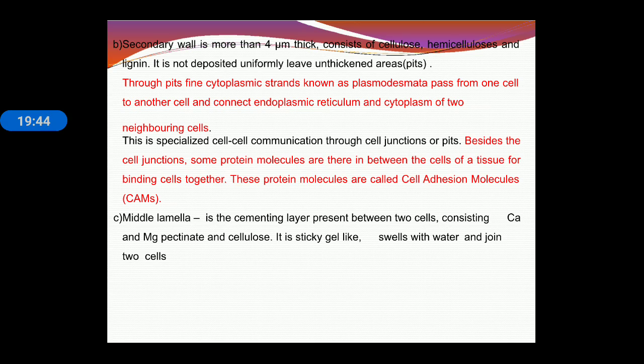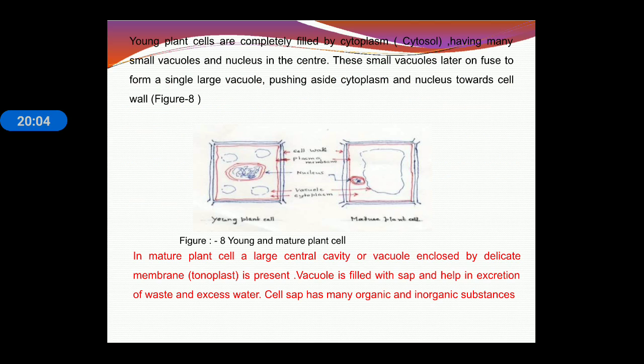And then middle lamella is there. Middle lamella connects the two cells, it is just like a cementing layer present between two cells, and middle lamella is mainly composed of calcium, magnesium pectate and cellulose. It is a sticky gel-like structure that joins the two cells.